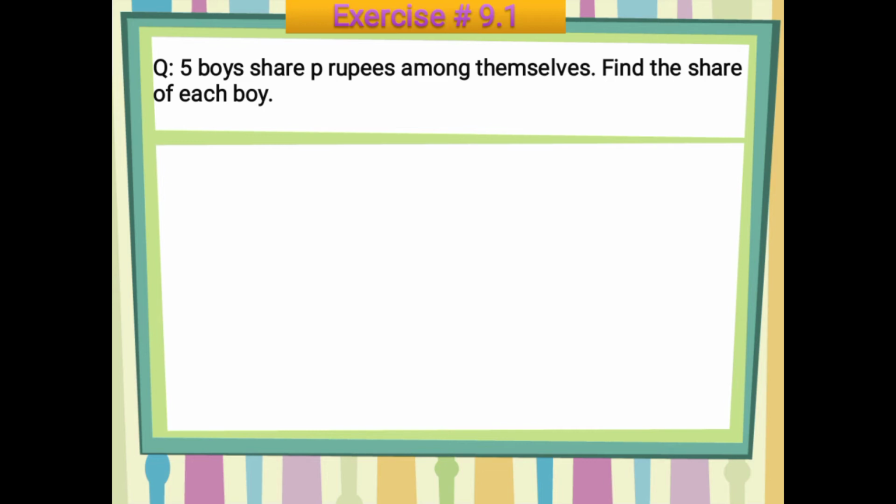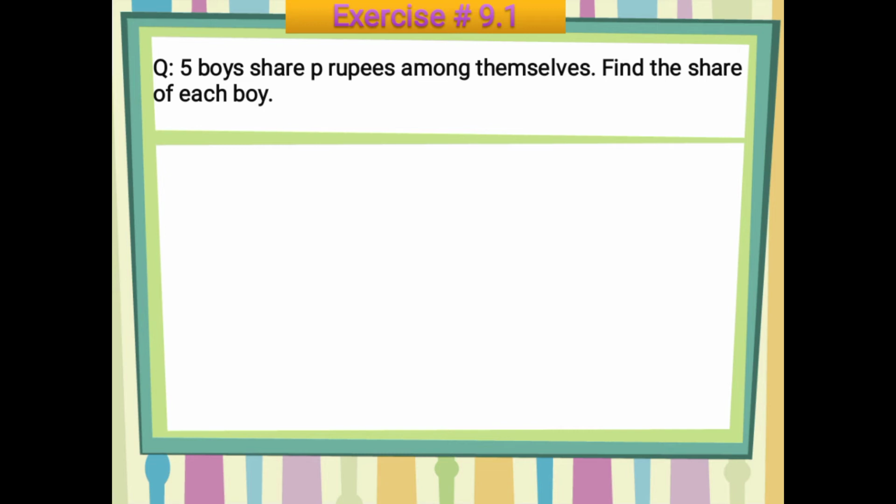Please keep in mind the point that I am going to tell you right now. First of all, here you have two values, 5 boys and p rupees: the total number of boys and the total number of rupees. You have 5 boys and they have to share p rupees among themselves. So find the share of each boy. That is what you have to find out here.